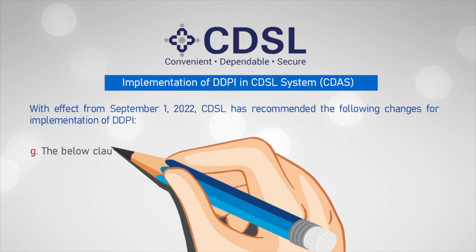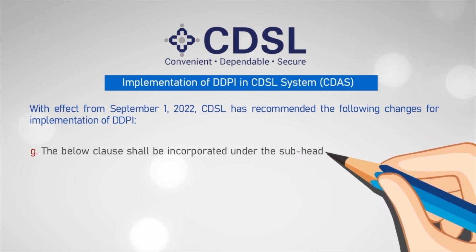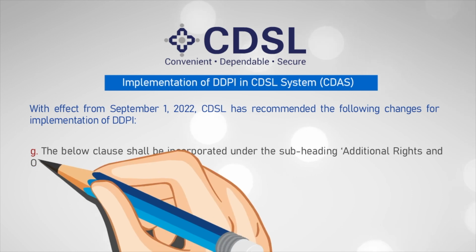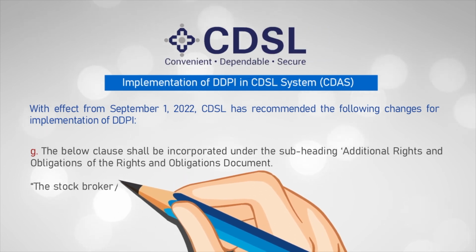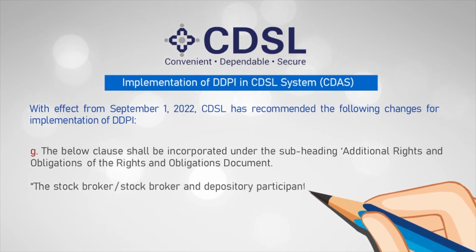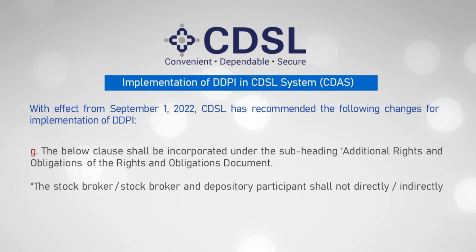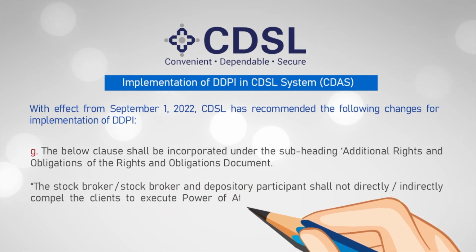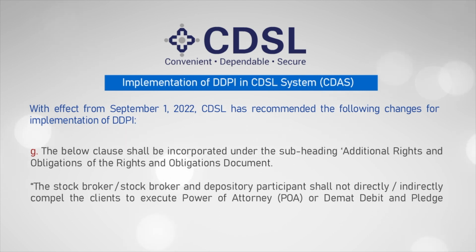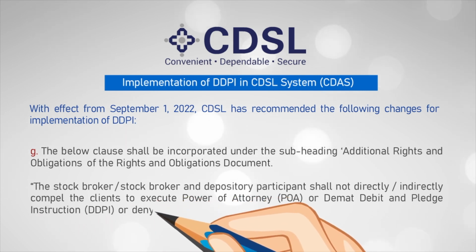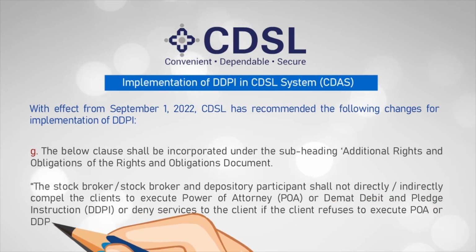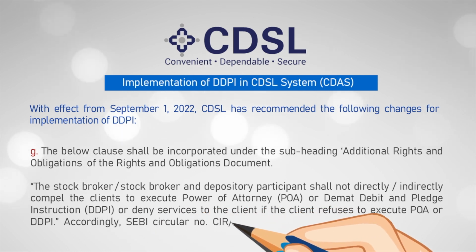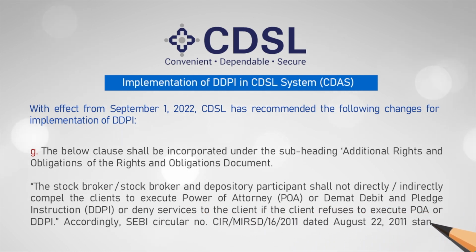G. The below clause shall be incorporated under the subheading Additional Rights and Obligations of the Rights and Obligations document. The stockbroker and depository participant shall not directly or indirectly compel the clients to execute power of attorney, POA, or Demat debit and pledge instruction, DDPI, or deny services to the client if the client refuses to execute POA or DDPI. Accordingly, SEBI Circular dated August 22, 2011 stands amended to this extent.